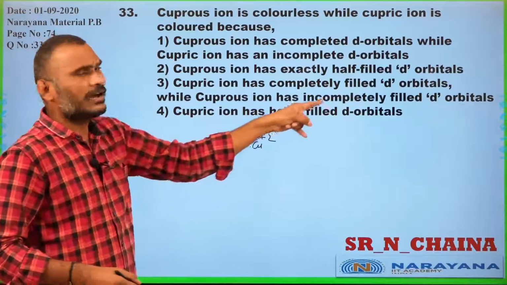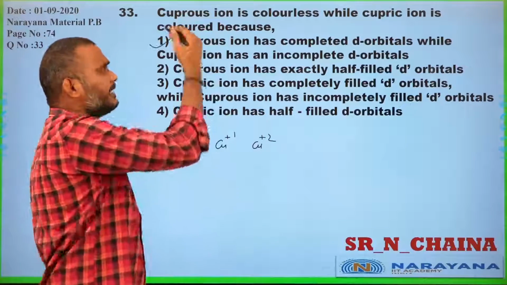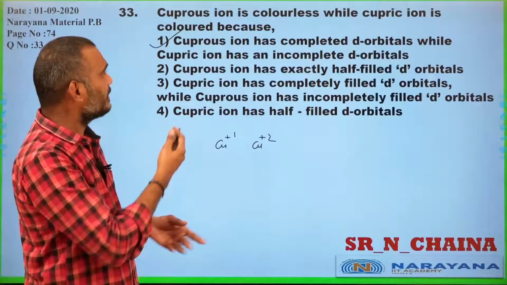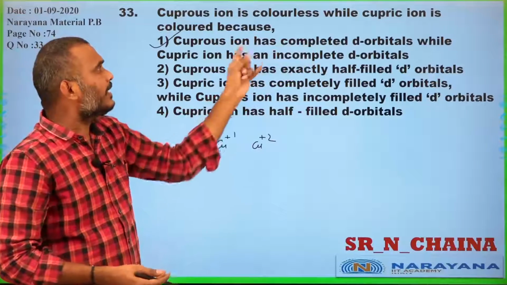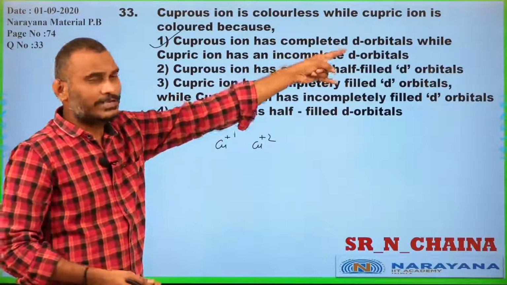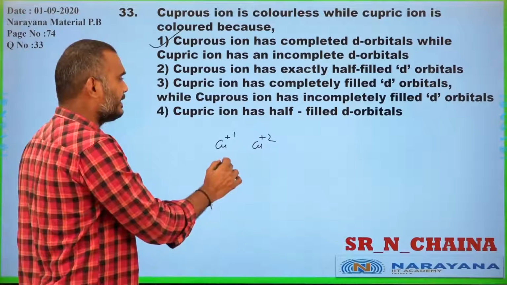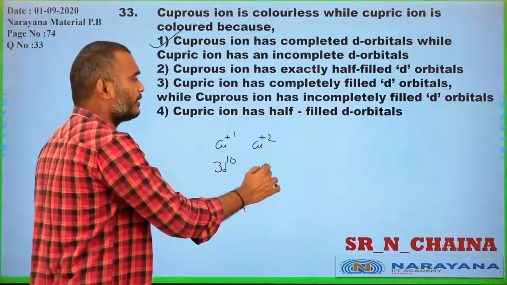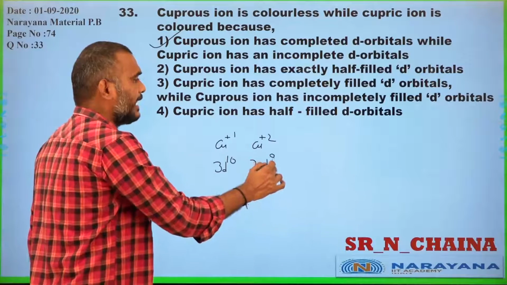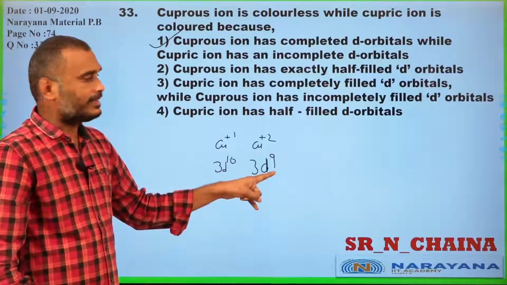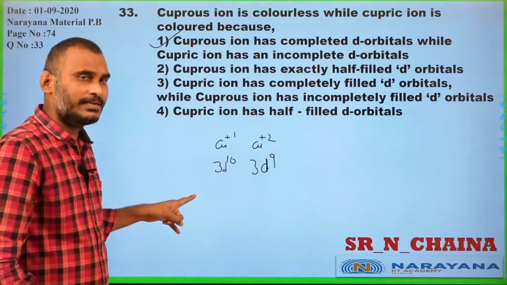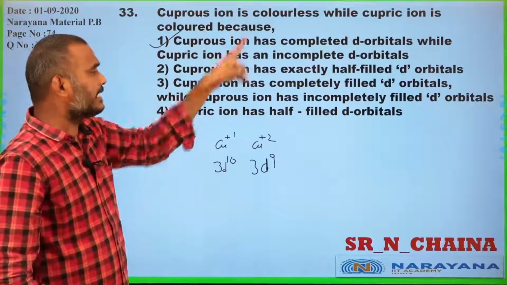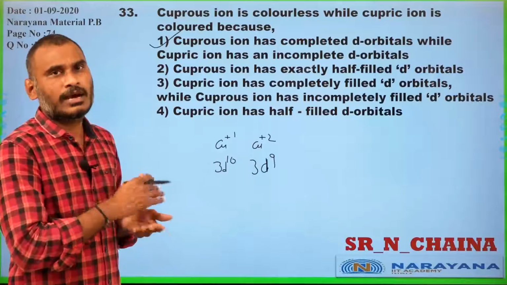Cupric ion as half filled is wrong. The one and only correct statement is that cuprous ion has completely filled d orbital, that is 3d10. Cupric ion is 3d9, with one unpaired electron. This is colorless and this is colored. You got the answer, one?